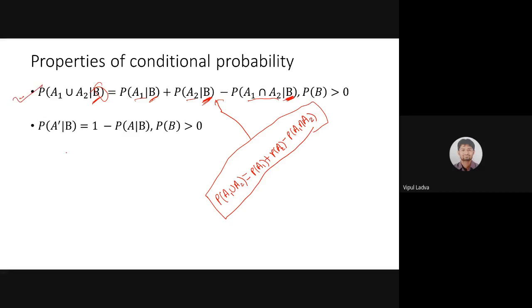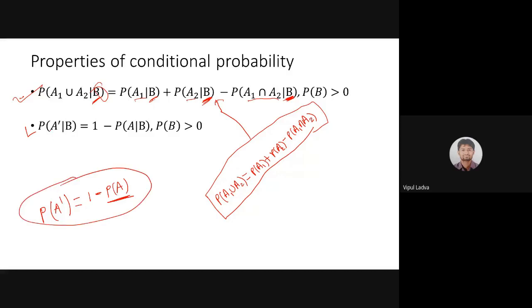And this particular probability is of the complementary event of event A. If A is my event, then A dash is its complementary event. And we know that to find the probability of A dash, the easiest way is to subtract probability of A from 1. 1 minus P of A leads us to P of A dash.